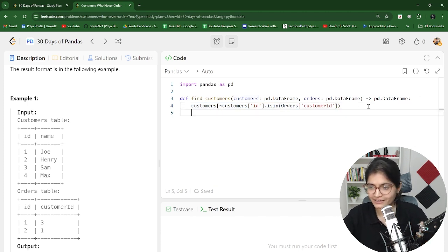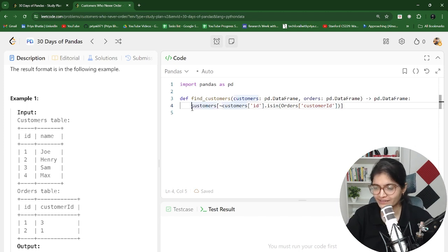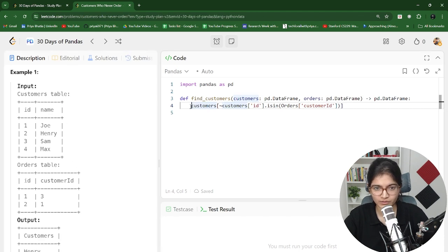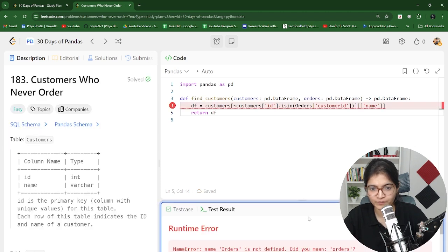So I can just put it inside a data frame, and now in this specific data frame, what I'm looking for is the name of the customer. So let's try to store it in one data frame, and in this df, what I want is a name, right? From here itself we can get it. I want a name. Okay? Let's try to see how our output looks like, and then maybe let's return the name itself and let's see what is the output we will be able to achieve here?